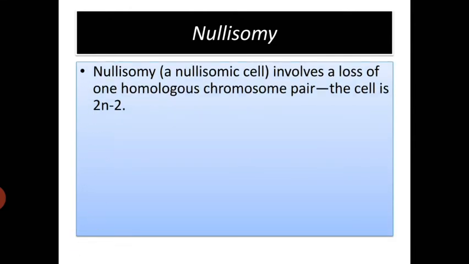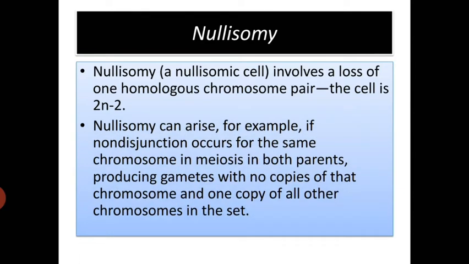One is nullisomy. Nullisomy involves a loss of one homologous chromosome pair and the cell is 2n-2. Nullisomy can arise, for example, if non-disjunction occurs for the same chromosome in meiosis in both parents, producing gametes with no copy of that chromosome and one copy of all other chromosomes in the set.